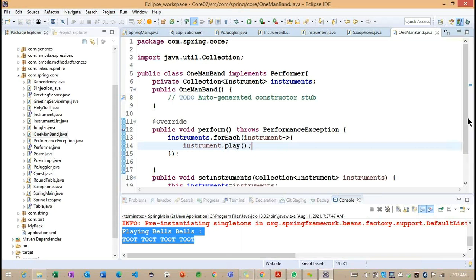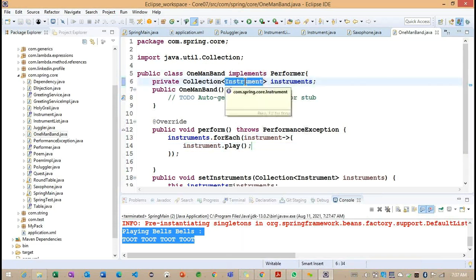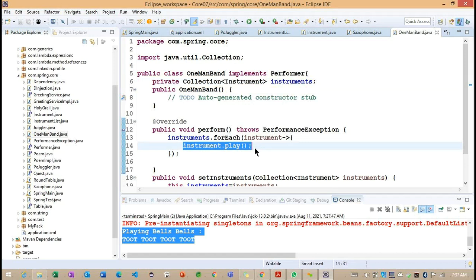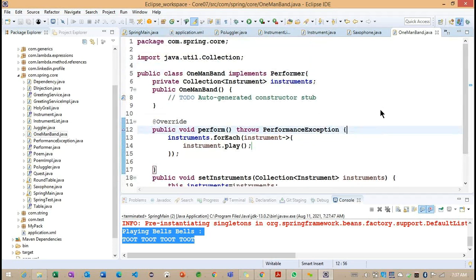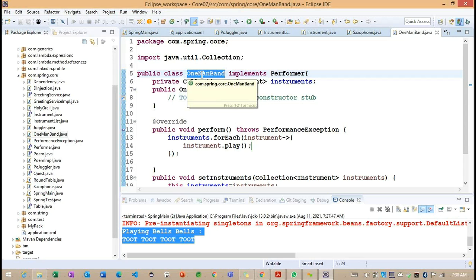This is the way we can work, because we are going to get multiple instruments here. Whenever we get multiple instruments, one by one we are going to call the play method. Now we have implemented the code, but we need an object of this collection of instruments as well as the OneManBand here. So we need objects of these two. To work on these two objects, what are the steps we need to write here? Getting the point.